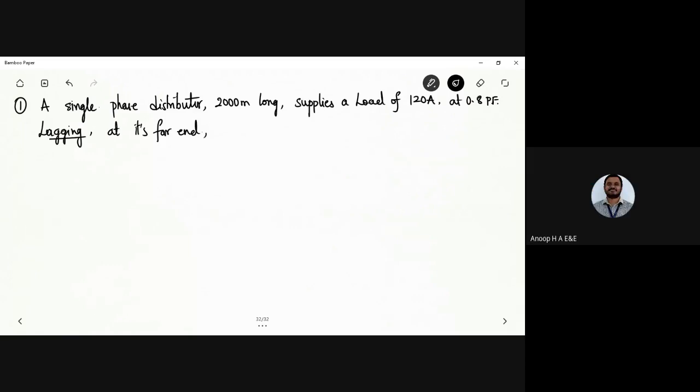So we have AC distribution calculation. What was it? The voltage distribution calculation. We will be highlighting the concept regarding the impedance also. That was also told to you, right? So we were calculating regarding the impedance also.